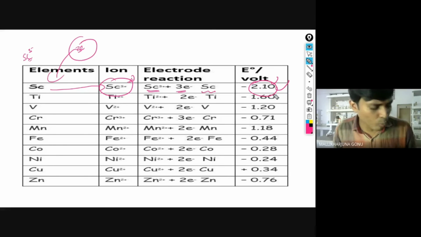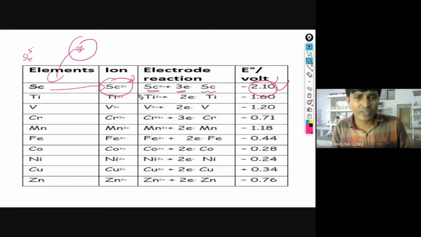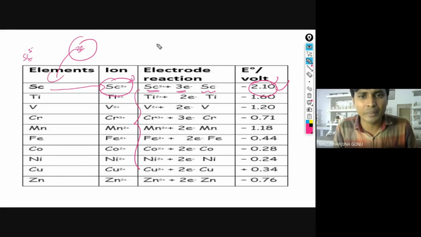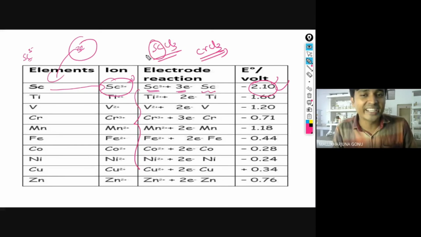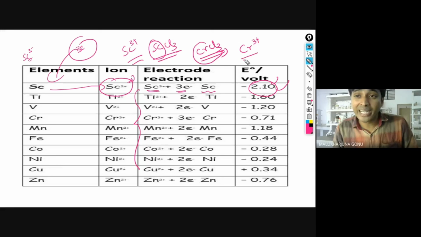Now, which one is the strongest reducing agent compared with all these ions? They will give you in the examination ScCl3 and they will give you CrCl3. Which one is the strongest reducing agent? This type of question will arise. Then you have to find out which ion it is, like scandium 3 plus, and which ion comes from here, chromium 3 plus. And you have to write the electronic configuration of that one. You have to find out which one is the stable one. From orbitals also you can come to know, or if they are giving the values, by looking at the values also you can tell.